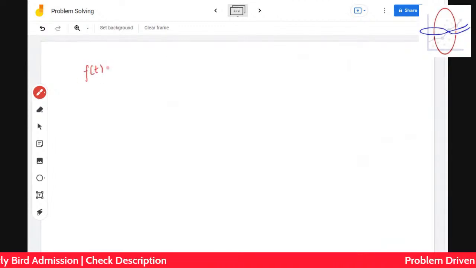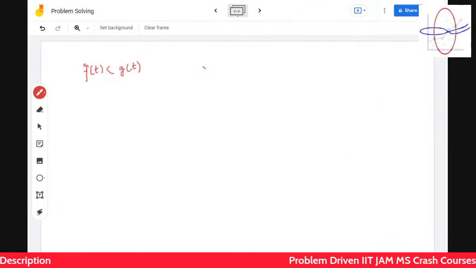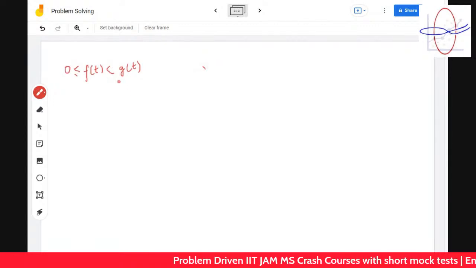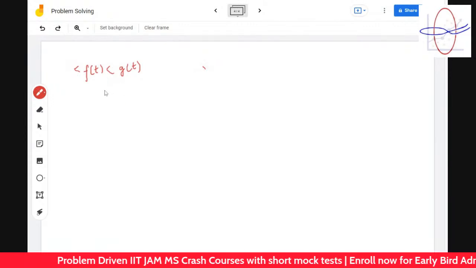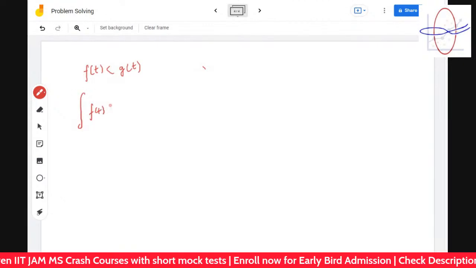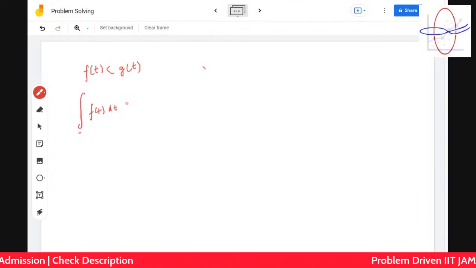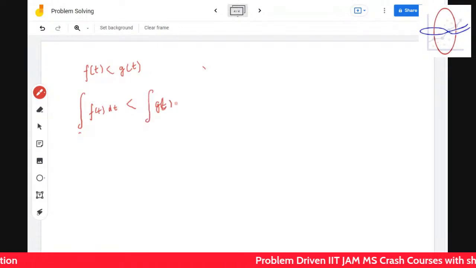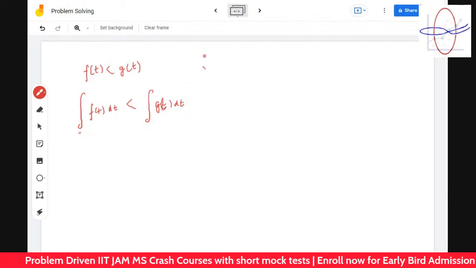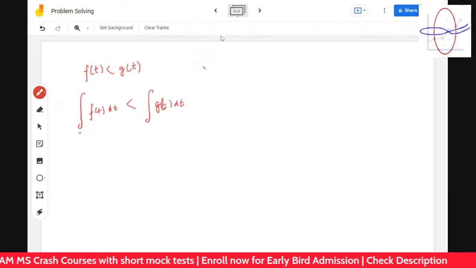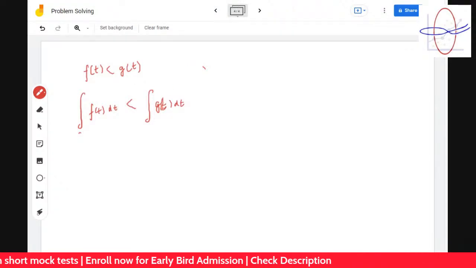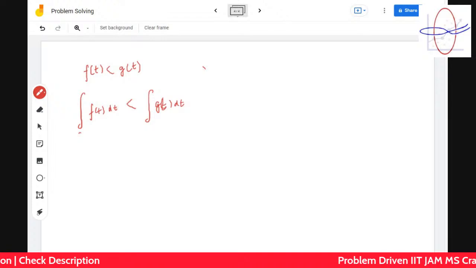If f(t) is less than g(t), and f(t) is always greater than or equal to 0, it doesn't matter, then of course you know the integration rule, the integration of f(t) dt on whatever interval is less than the integration of g(t) dt. Is it true? What do you think? Is this true always? Are you sure it's true? What do you think? Is this true always?